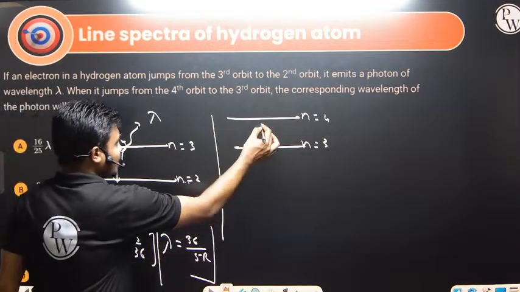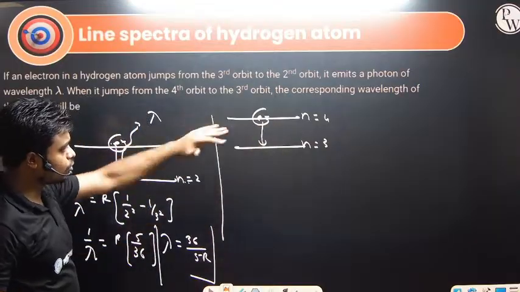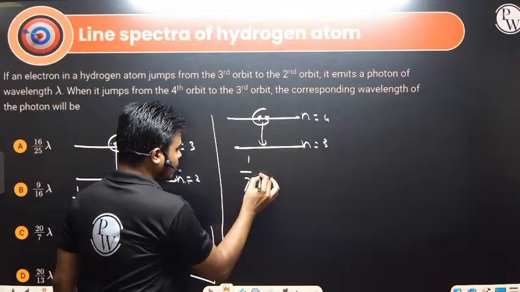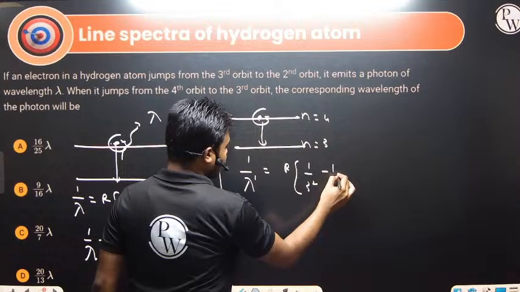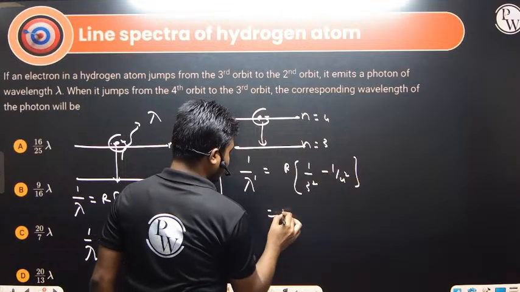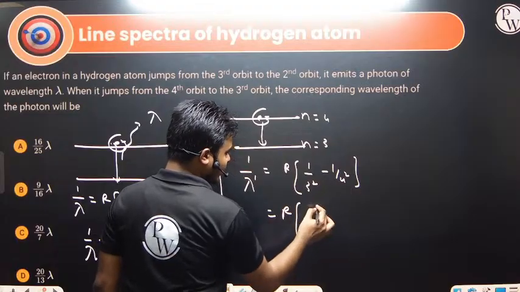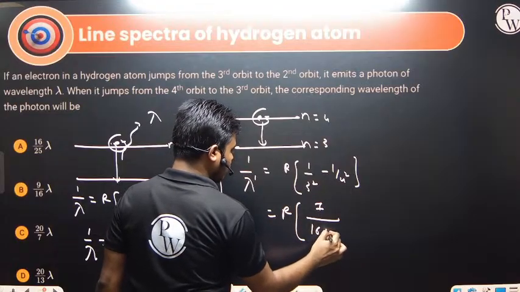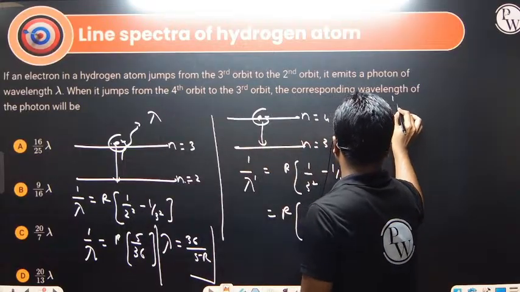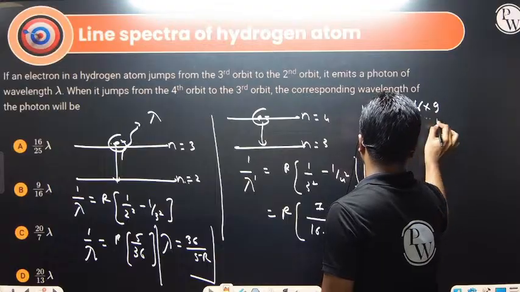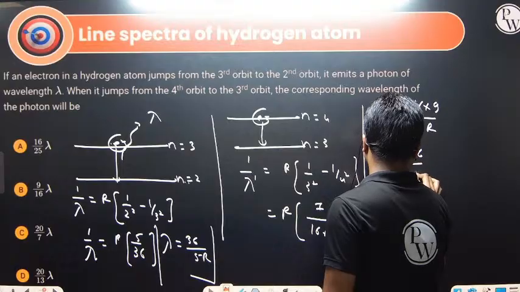Now in the second case, the electron is jumping from 4 to 3. So in this case 1 by lambda, I will write 1 by lambda dash, that is R times 1 by 3 square minus 1 by 4 square. So this will be R times 1 by 9 minus 1 by 16, 16 minus 9, 7 divided by 16 multiplied by 9. So what is lambda dash we are getting? The lambda dash is 16 into 9 divided by 7R. And what is lambda? 36 divided by 5R.